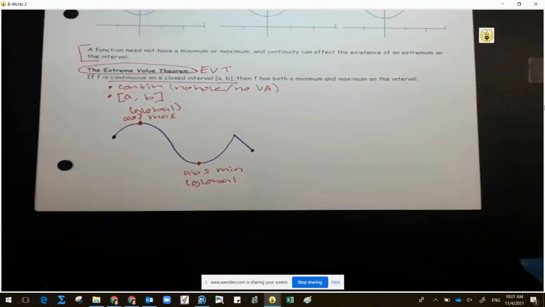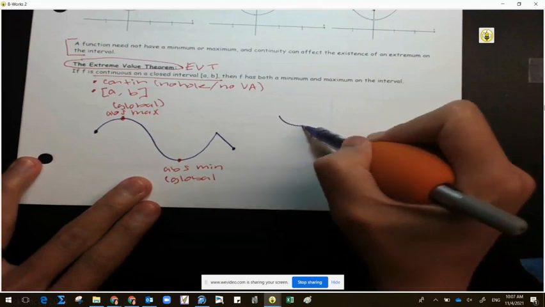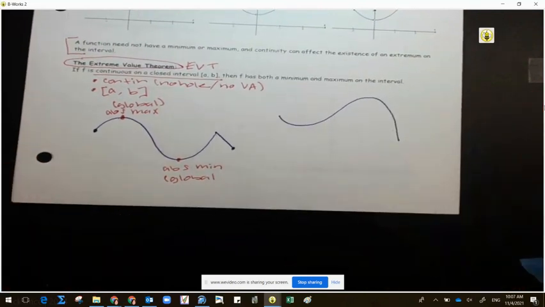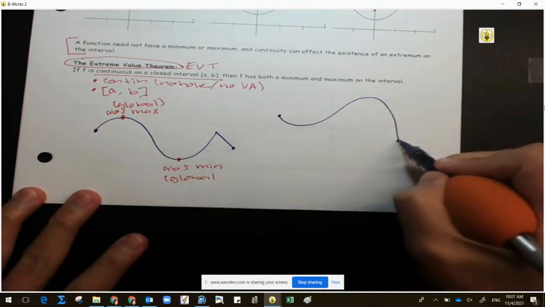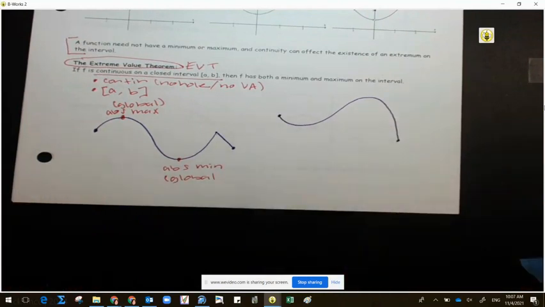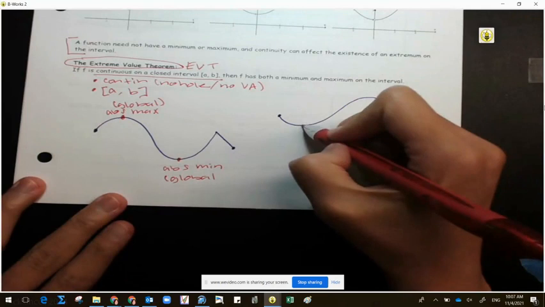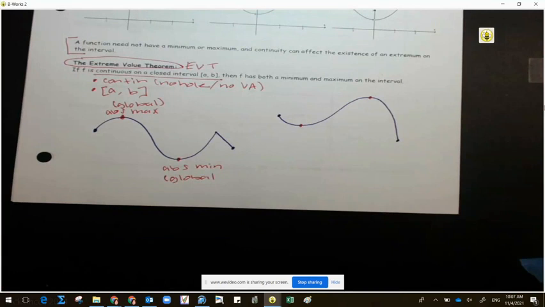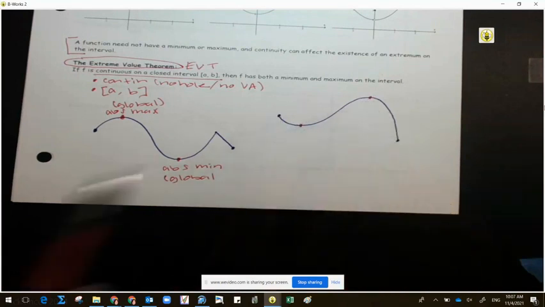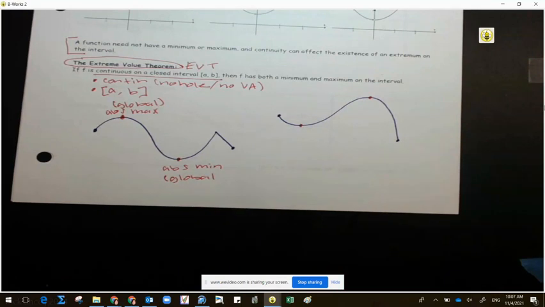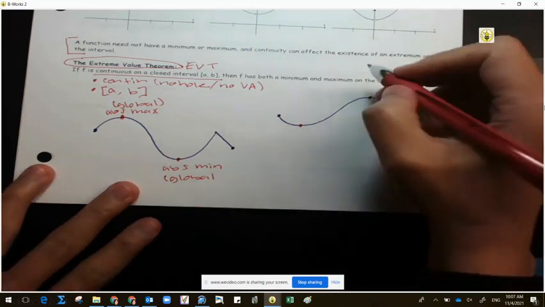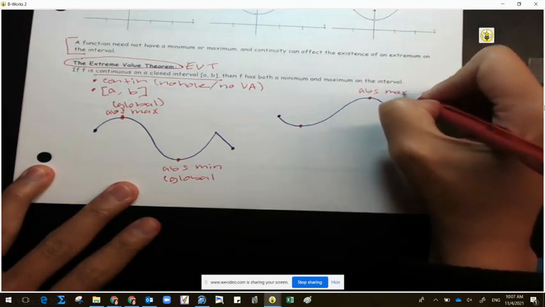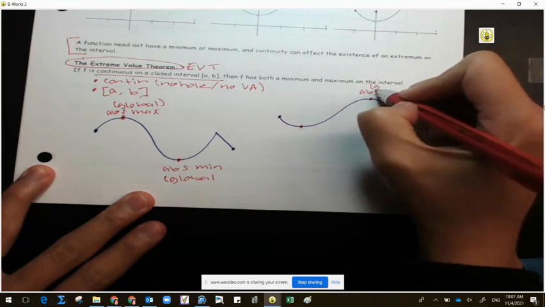So we're assuming at this point that the absolute minimum and maximum should only happen in between but not at the endpoints. So let's change this graph to something that looks like this. And to reiterate, closed interval, put your dots at the ends, although it is not needed. And I think I want to go ahead and put dots at the extreme points. This could be extreme, that could be extreme. So I'm going to call this 1, 2, 3, and 4. Between 1, 2, 3, and 4, what is my absolute maximum? 3. So we have absolute maximum, which is also called another word of what? Global.